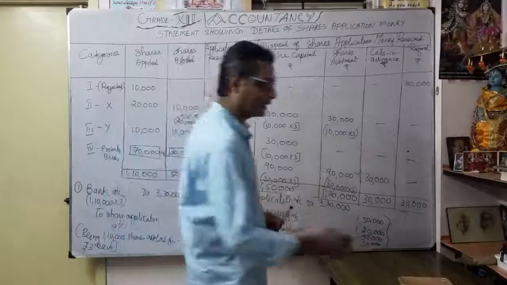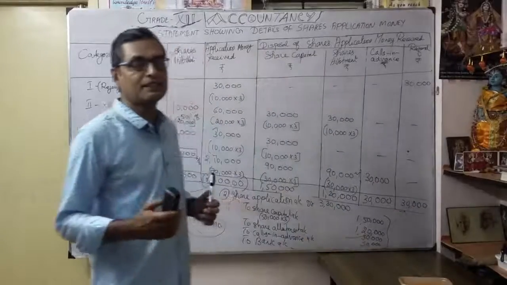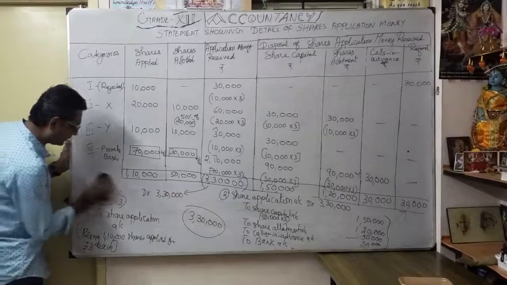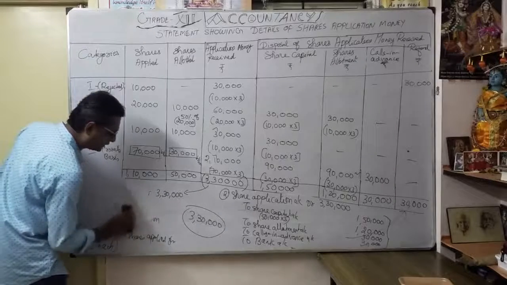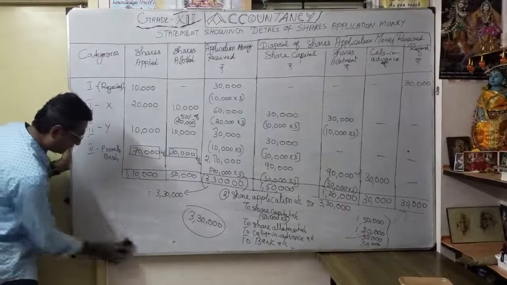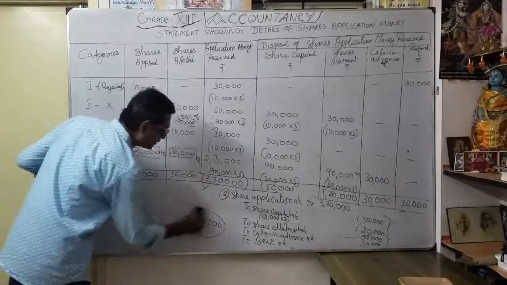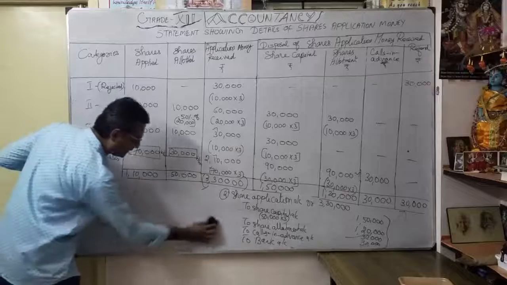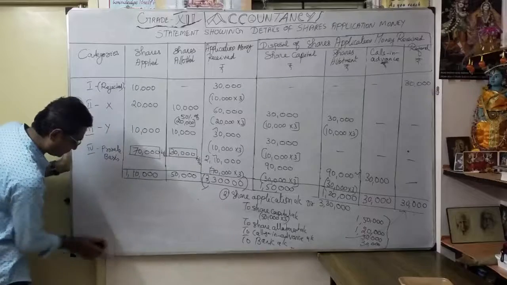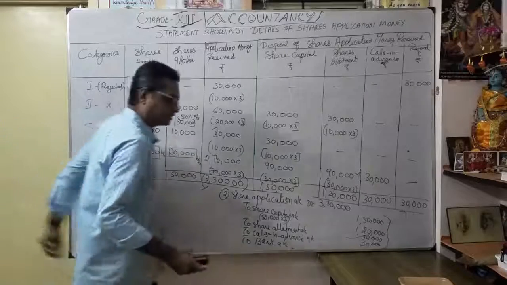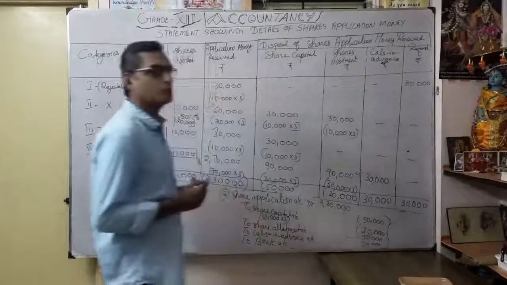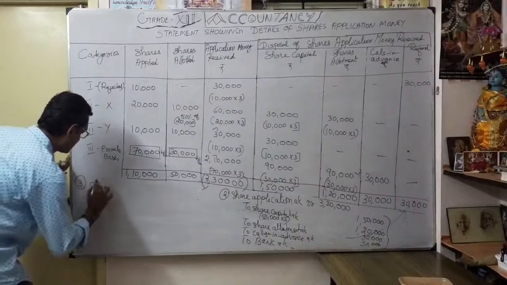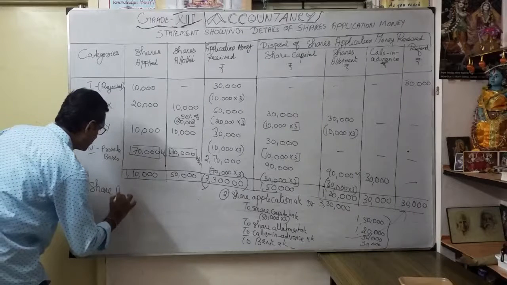Now what is the third entry? That is share allotment due. That's what they asked. Whatever share allotment they received, they mentioned. Now actually you want to know what our share allotment due is, correct? So what is the entry for that? Share allotment due. Okay, see carefully. So we want to make the third entry. What is the third one? Share allotment account.